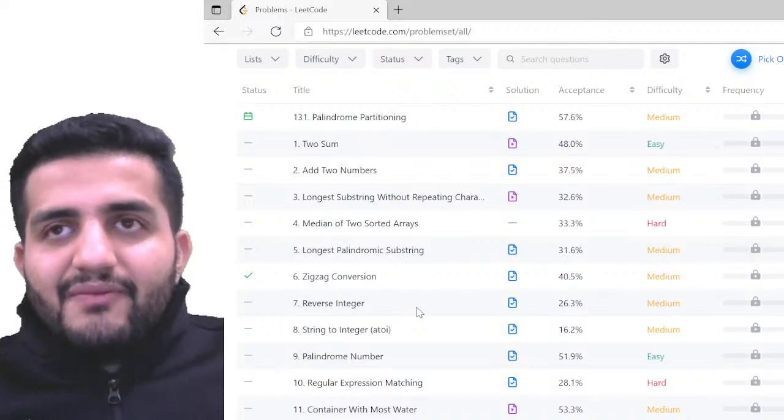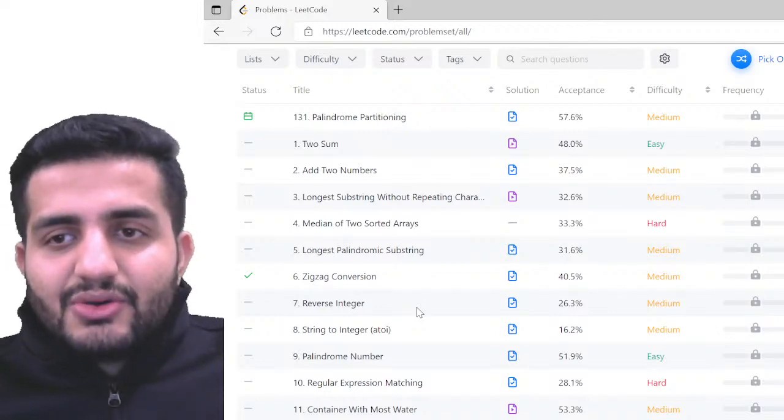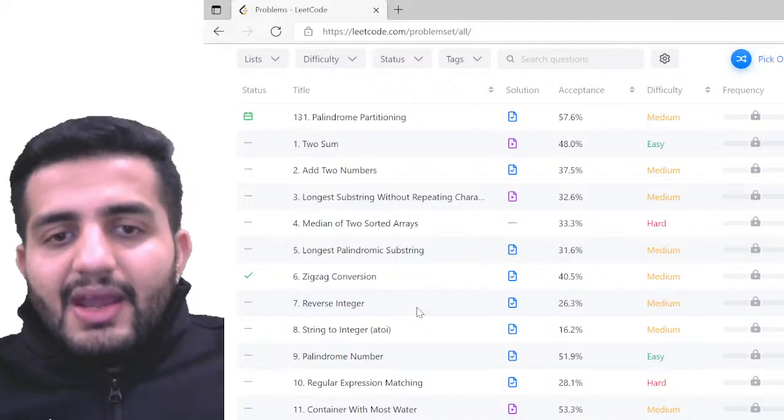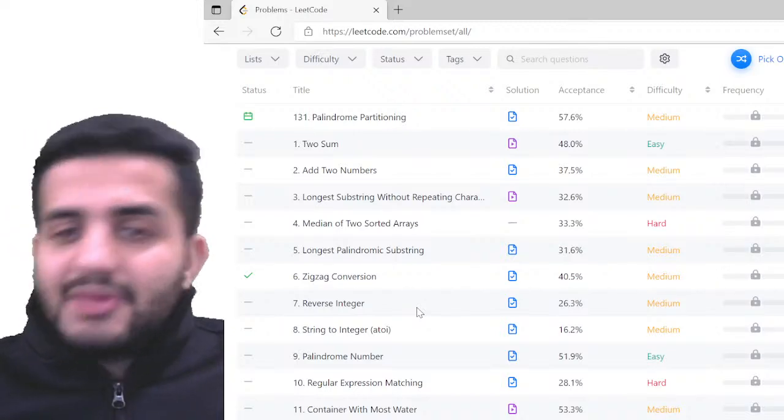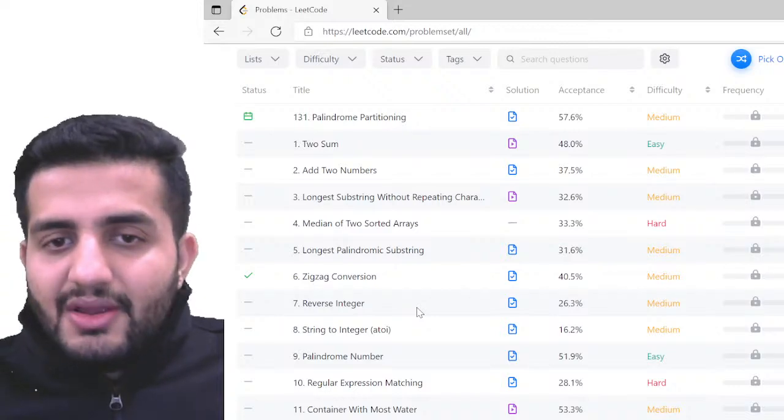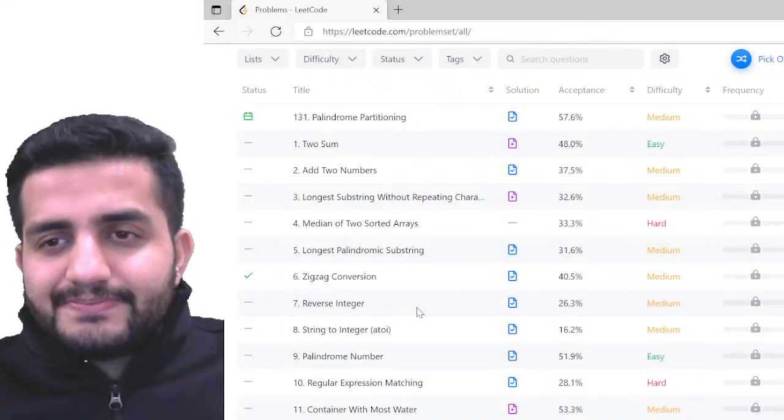So be neutral on these websites. Do not go with the trend. Look forward to your objective. Your objective is to practice the questions from these websites. So be neutral and just keep solving the problems.